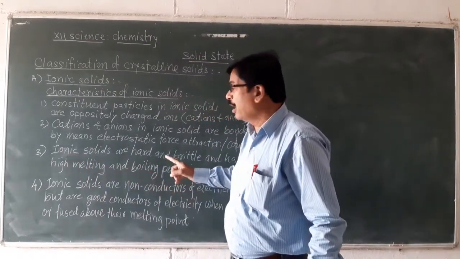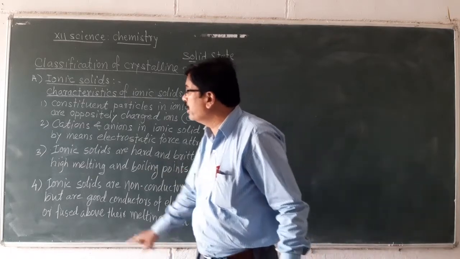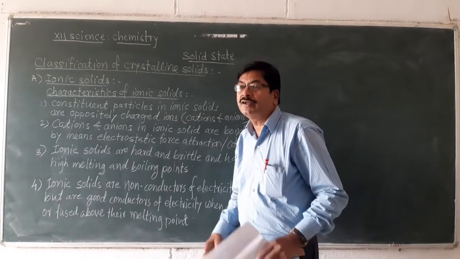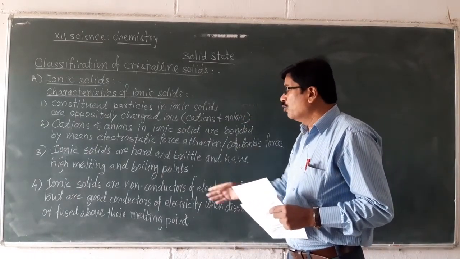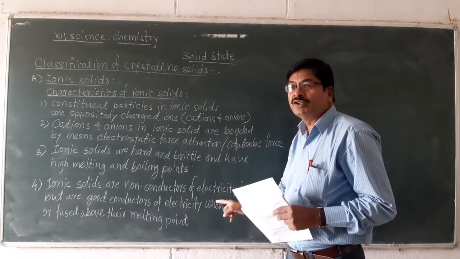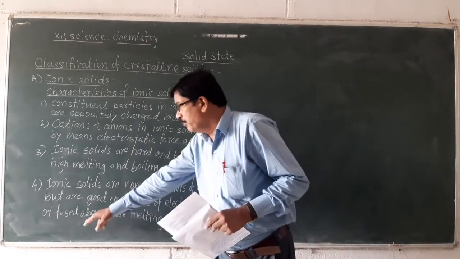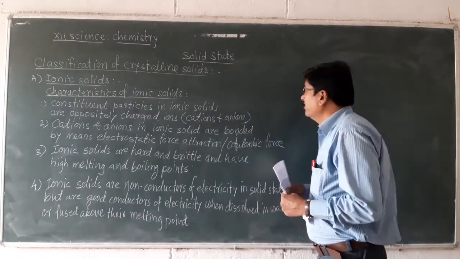Ionic solids are hard and brittle and they have high melting and boiling points. And fourth, ionic solids are non-conductors of electricity in solid state, but they are good conductors of electricity when dissolved in water or fused or molten above their melting points.